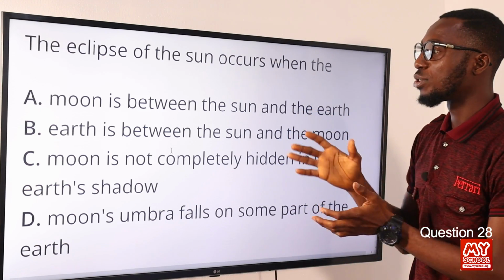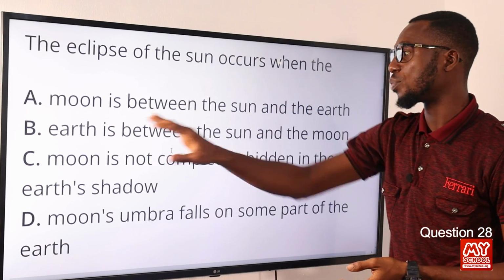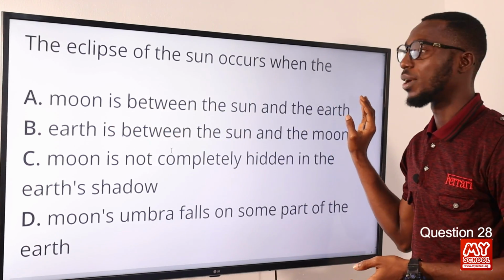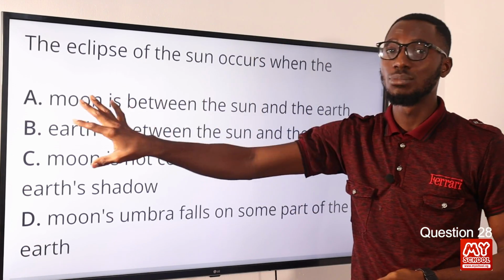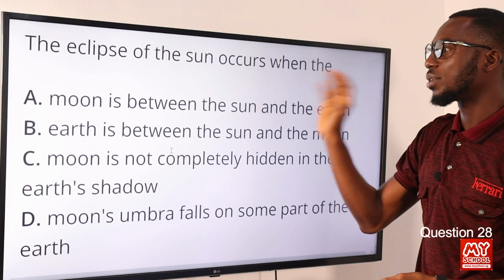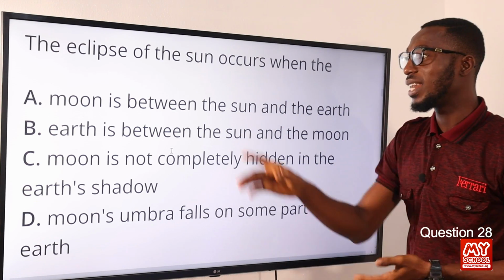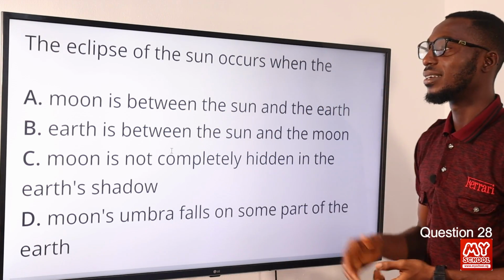So the eclipse of the sun, or solar eclipse, is when the moon is between the sun and the earth, while a lunar eclipse, or eclipse of the moon, is when the earth is between the sun and the moon. The earth is casting a shadow. So the correct option here is option A, when the moon is between the sun and the earth.